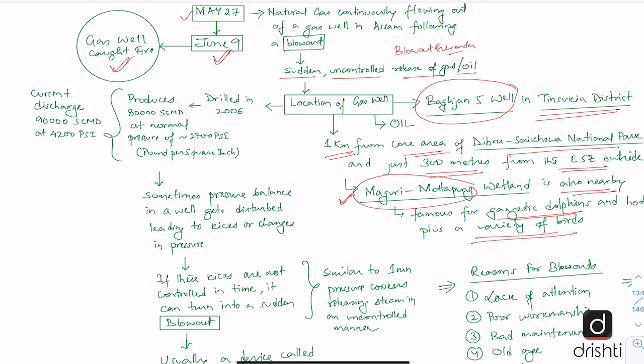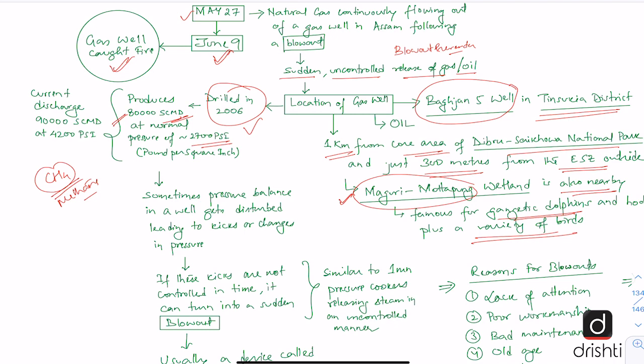Now this natural gas well was originally drilled in 2006, and since then it has been producing 80,000 standard cubic meters per day of natural gas. And natural gas, we should know, is basically methane, CH4. So this natural gas was being produced through this natural gas well, and the normal production was around 80,000 standard cubic meters per day and at a pressure of 2,700 pounds per square inch.